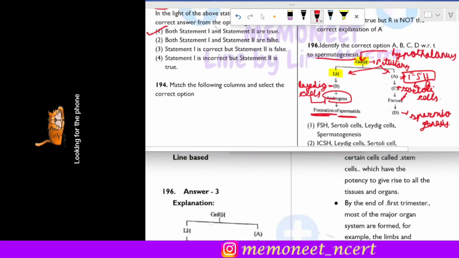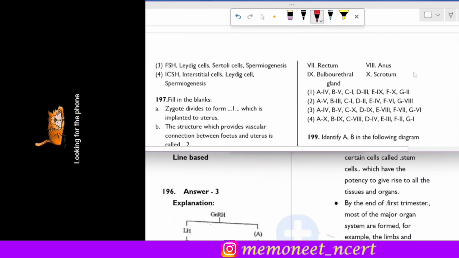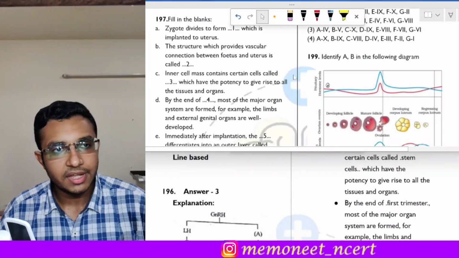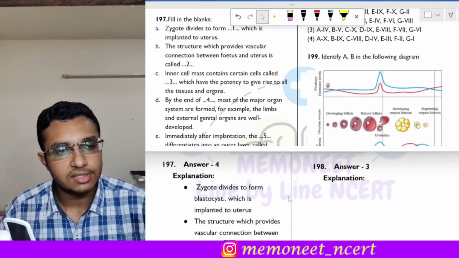So A is FSH, then B are the Leydig cells, C are Sertoli cells, and D is spermiogenesis. Which is the correct identification? It is option 3. Okay, so the correct answer is option 3. Moving on to the next question, that is question number 197.